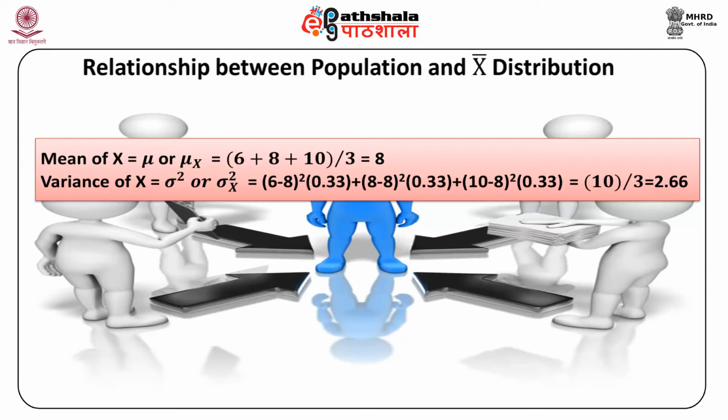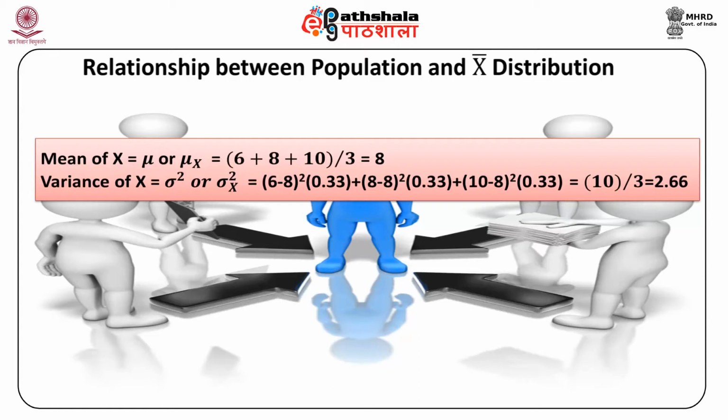divided by 3. Now, this comes out to be the same thing as 8. The variance of x, which is sigma square x, is equal to (6 minus 8) whole square into 0.33. Similarly, the second term is (8 minus 8) square into 0.33. Third term is (10 minus 8) square into 0.33. So what we obtain is 10 divided by 3, which is equal to 2.66.